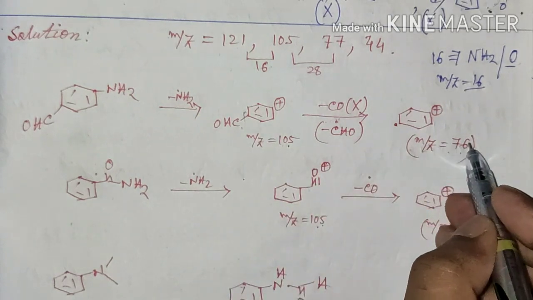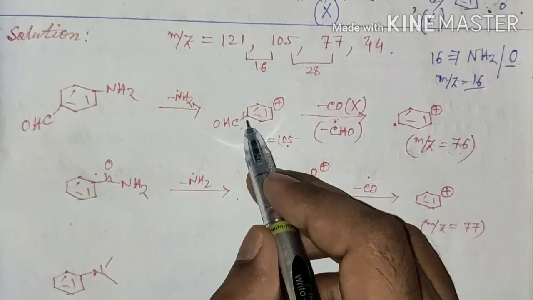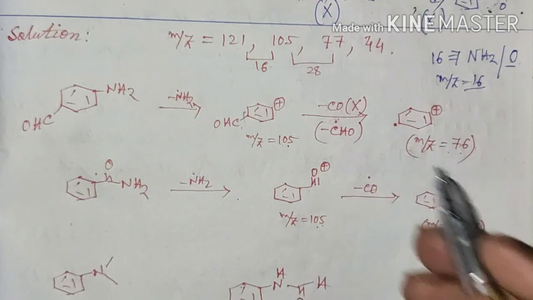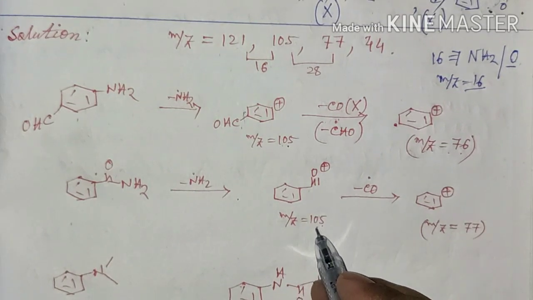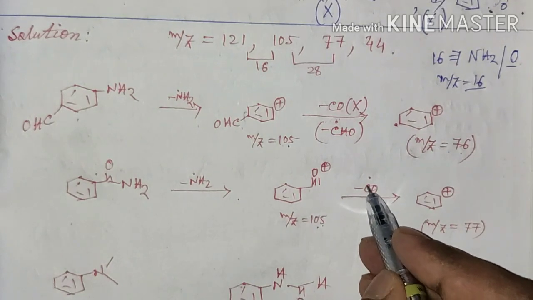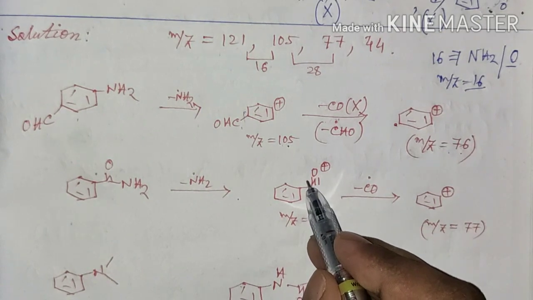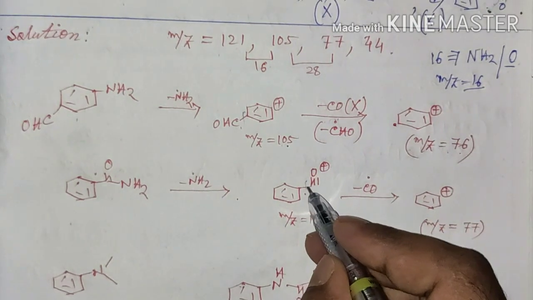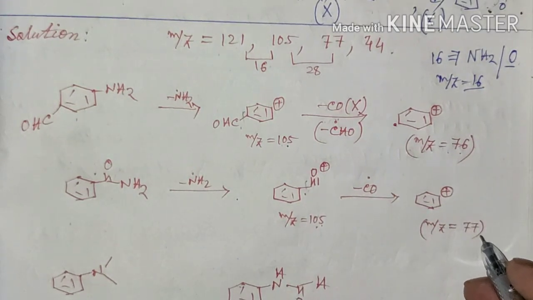To get m/z 77, you have to eliminate one CO unit, but here it is not possible to eliminate only a CO unit. You can eliminate a CHO fragment. Now in this case, after getting the 105 m/z value, we have to eliminate 28 units, and it corresponds to a CO unit. Since carbon is 12 and oxygen is 16, it is 28, and it is possible to eliminate a CO fragment from this, and if it fragments the CO unit, it will give this cation, for which m/z is equal to 77.